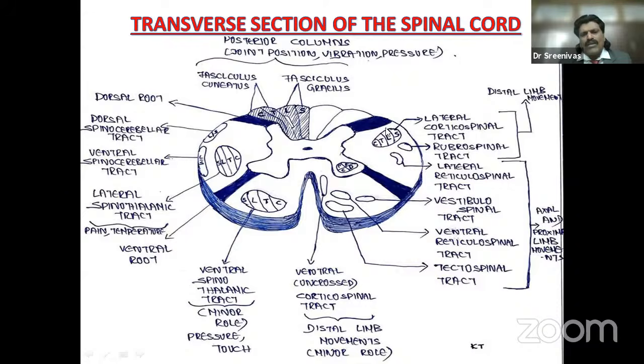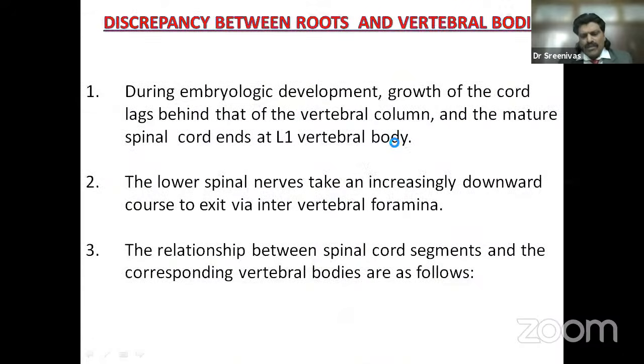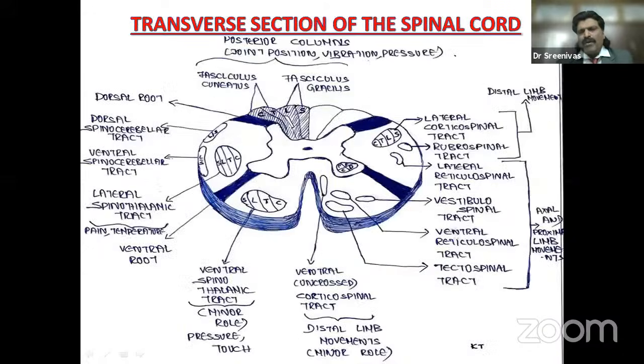So you can see here the corticospinal tract, which is responsible for the movements, is placed in the lateral part of the cord. Another very important point in the corticospinal tract, when I'm talking about the medulla oblongata lesion: when it descends, it maintains the anatomy. The lower limb fibers are medially placed and the upper limb fibers are laterally placed. But when the lower limb fibers and the upper limb fibers cross at the level of the medulla oblongata, now what happens?